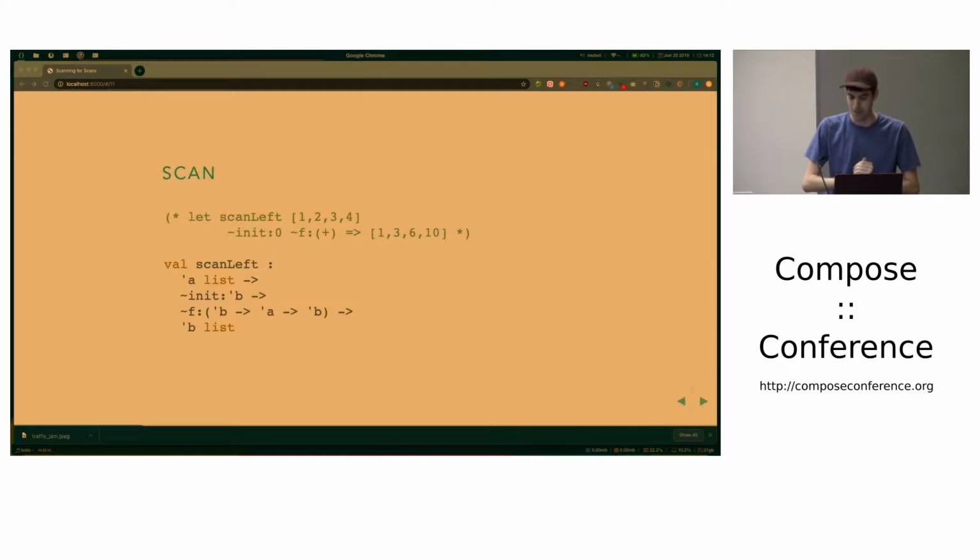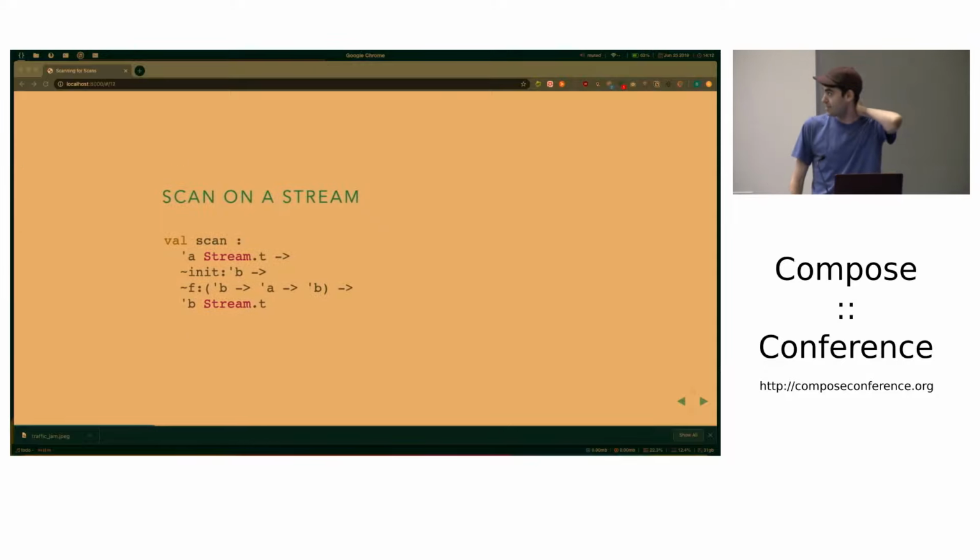Okay, cool. But if you really think about it, we don't quite have a scan on a list, because we don't have a list of transactions. Transactions are just coming in over time. So we have a stream, and we're getting closer to the talk title. In Haskell you call your infinite list a stream, but this is not like an infinite list.